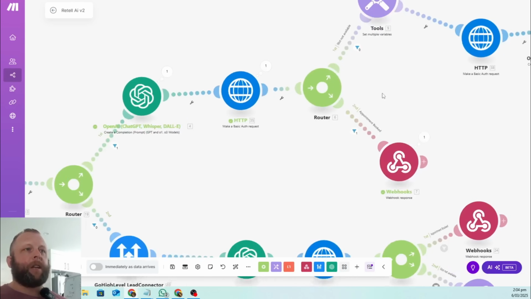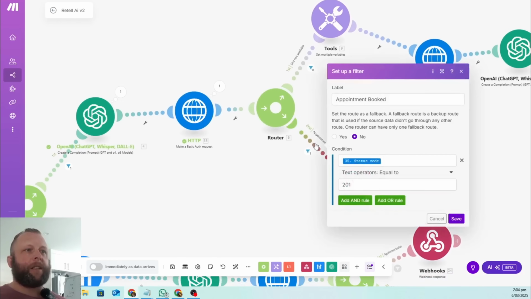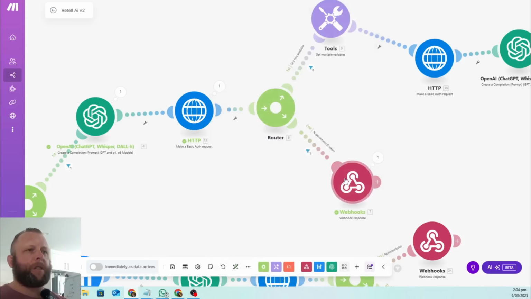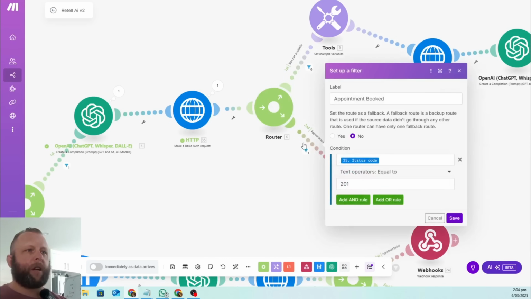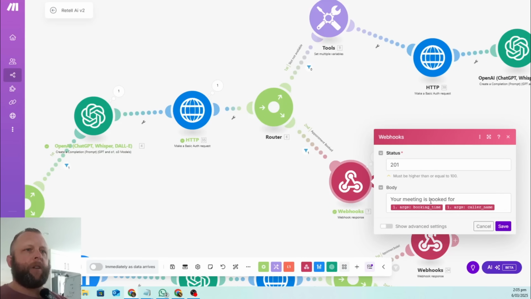So see in here, we have a router, we have a filter. All it says is that if the status code that we receive from here, come in here, is 201, hey, it's worked, it's booked. So if we receive a status code 201, it's going to come down this side and it's going to say, hey, your meeting is booked for this and this time.